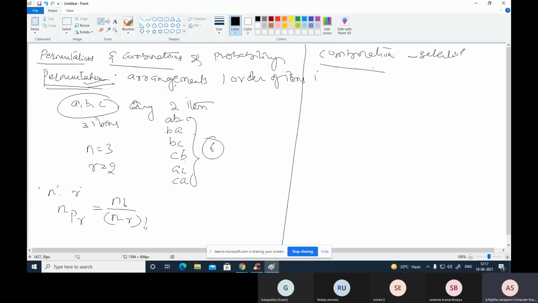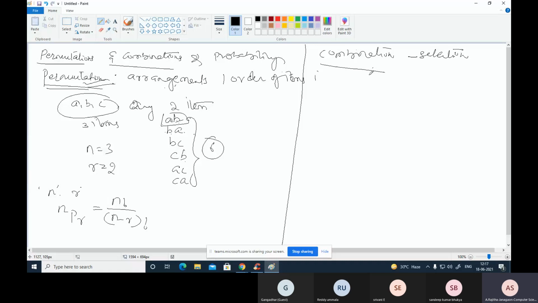That is selection: each of the groups or selections which can be made by taking some or a number of items is called a combination. So in combination, the order in which the items are taken is not considered. That means AB and BA are not treated as different orders, as long as the specific things are included.